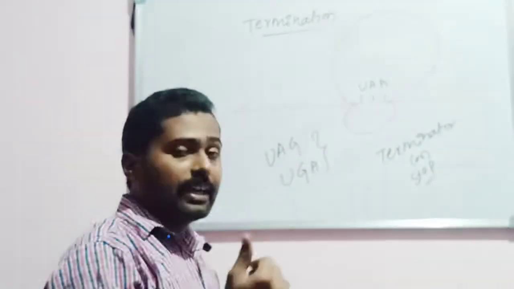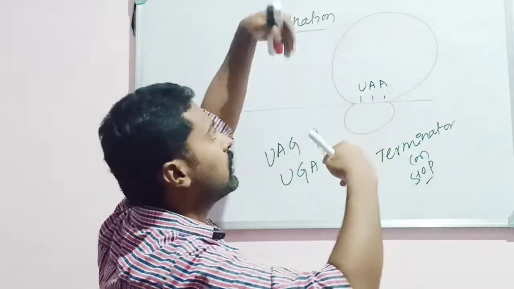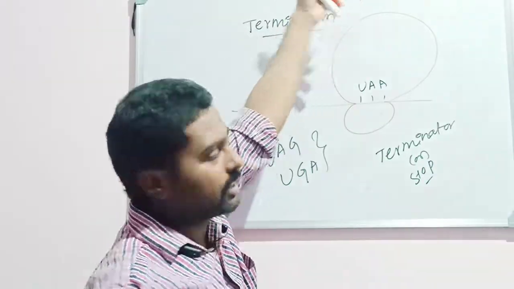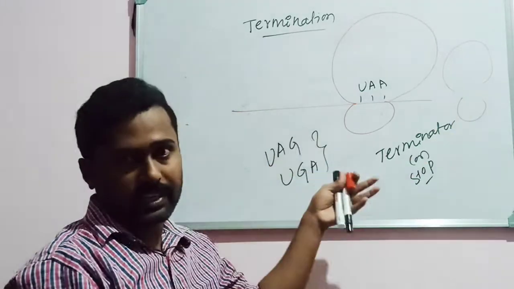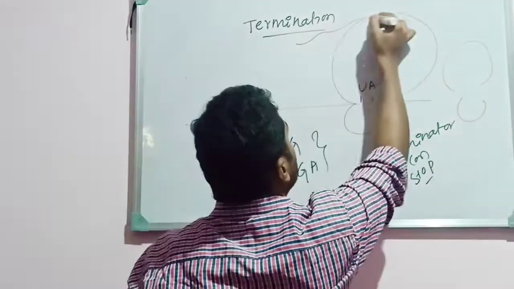Then next, when it reaches the terminator codons, the tRNA dissociates, that is, the tRNA separates. The two ribosomal subunits dissociate. The larger subunit and the smaller subunit get separated. And the polypeptide chain is released.